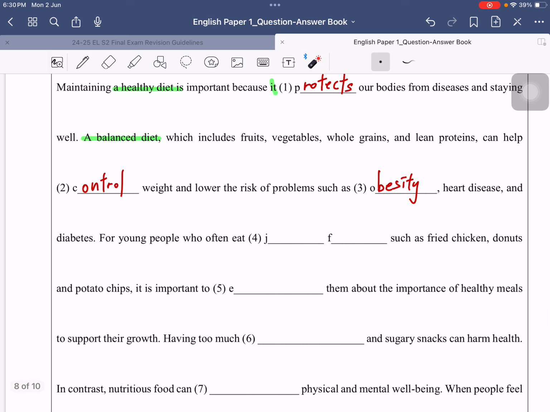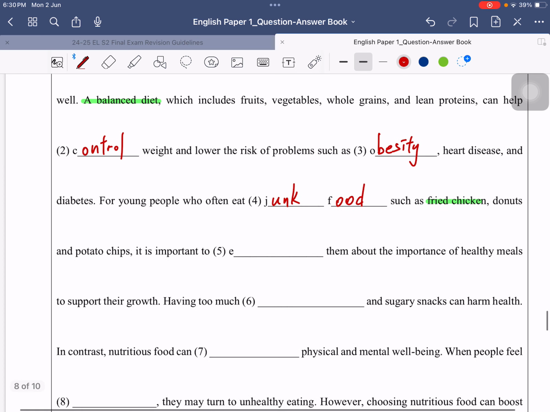For young people who often eat junk food such as fried chicken, so you can see there is a hint here, fried chicken. So this is actually an example of junk food. Junk food. So for young people who often eat junk food such as fried chicken, question 5.